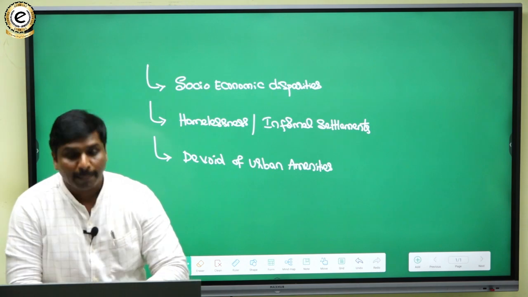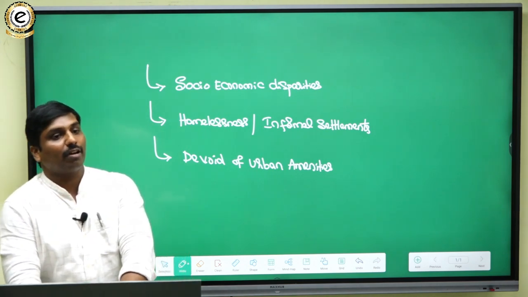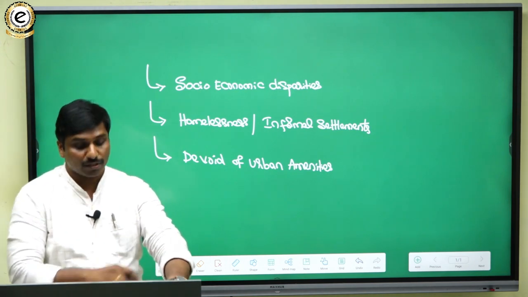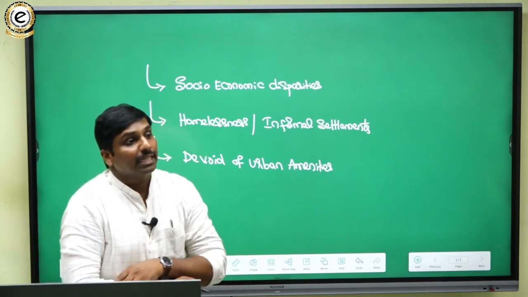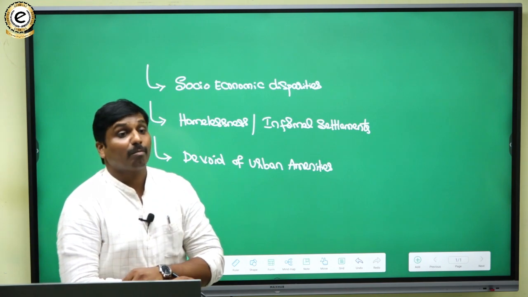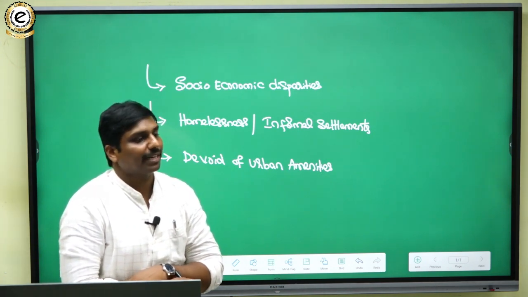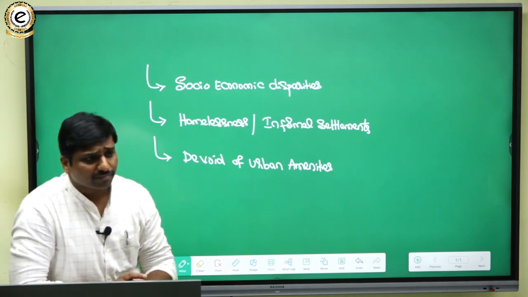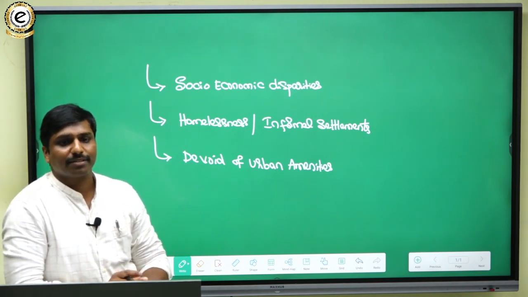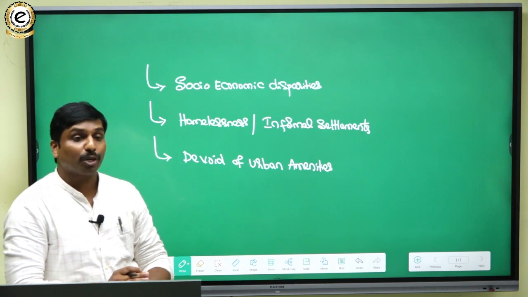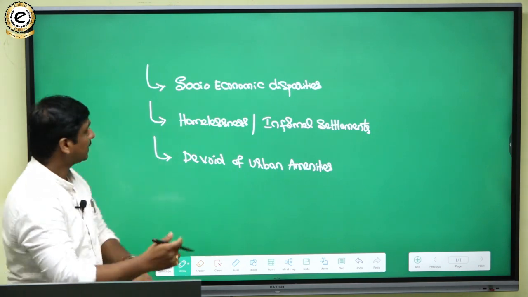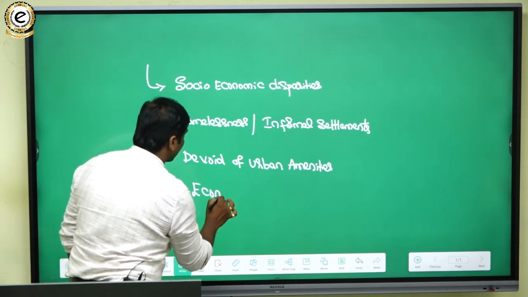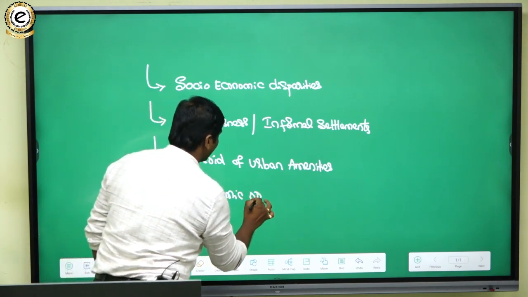Likewise, there are a lot of issues faced by poor people. So all these factors are leading to increased segregation or marginalization of the poor people. And what about economic opportunities? Yes, poor people are prone to fewer economic opportunities. So, lack of economic opportunities.